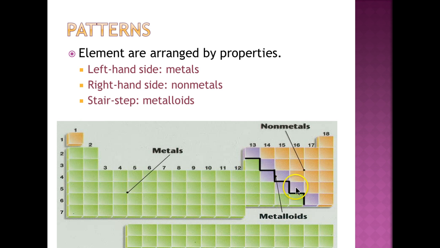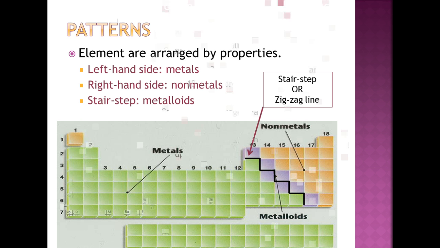These are metalloids right here on that stair-step line, or that zigzag line. You need to know where that is. It cuts right here between boron and aluminum. Okay, and then notice once again hydrogen over here. It is a nonmetal. So we'll talk about that in a moment, but I just wanted to point that out.